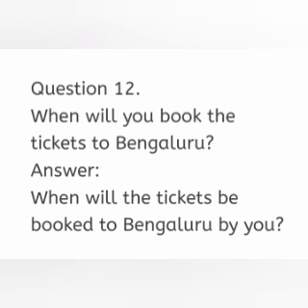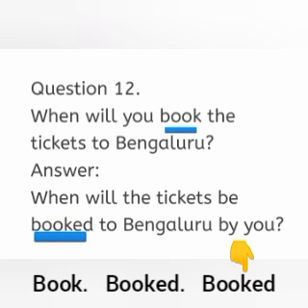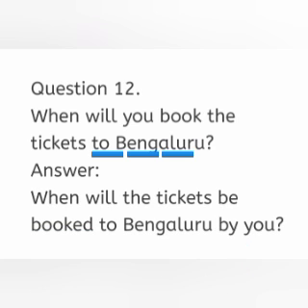Question number 12: When will you book the tickets to Bengaluru? The first step, the question word when. The second step, the modal auxiliary verb will. The next one, object to subject transformation, the tickets. And then the base form of the auxiliary verb be. The past participle form of the main verb book is booked. The rest of the sentence, to Bengaluru, and the by agent, finally subject to object transformation, you. And most importantly, we should not forget to add the question mark.